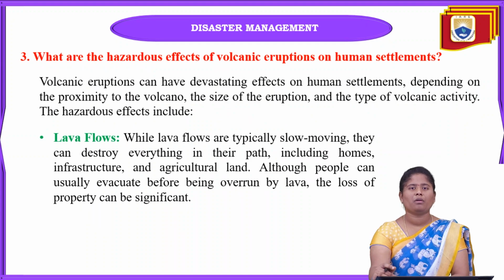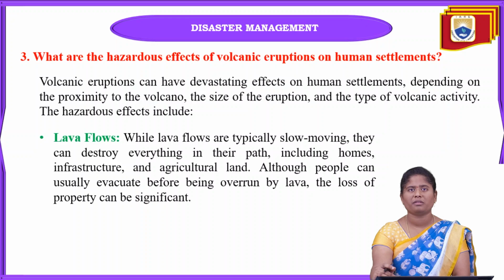Next one is: what are the hazardous effects of volcanic eruptions on human settlements? When volcanoes erupt, they can have devastating effects on human settlements, depending on the proximity to the volcanoes.